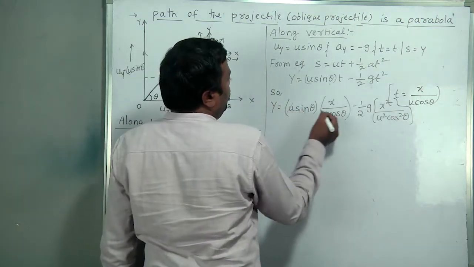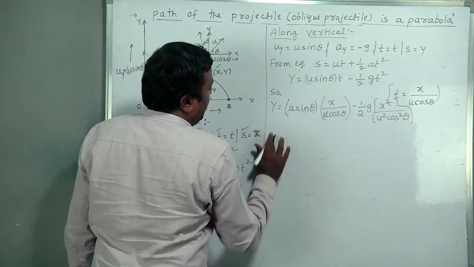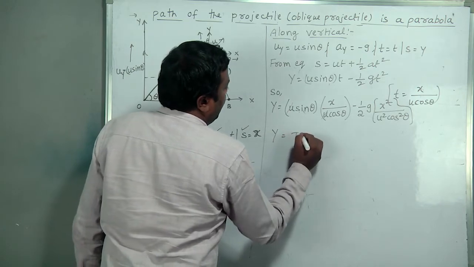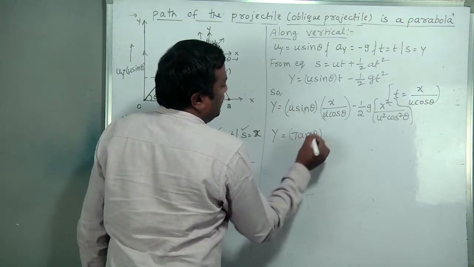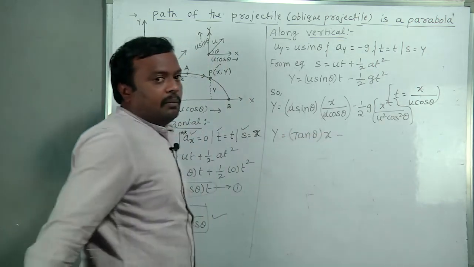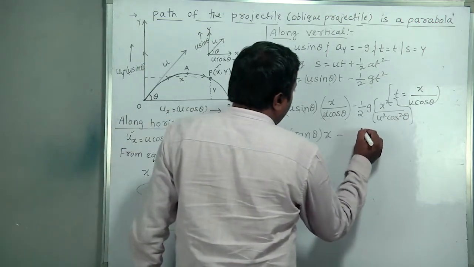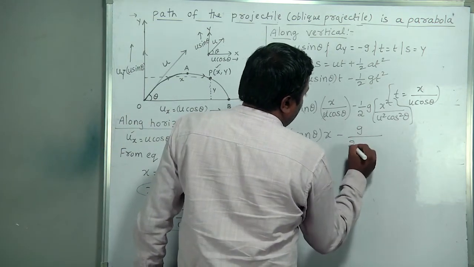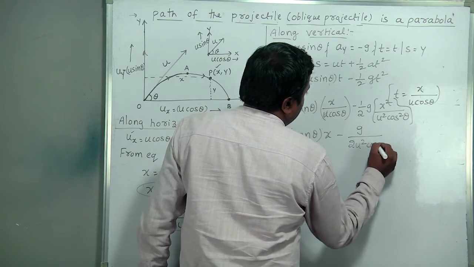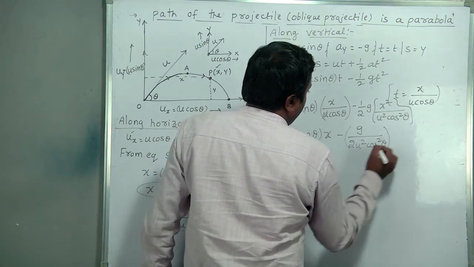U gets cancelled, sin by cos is tan theta, so tan theta into x minus g by 2u square cos square theta into x square.